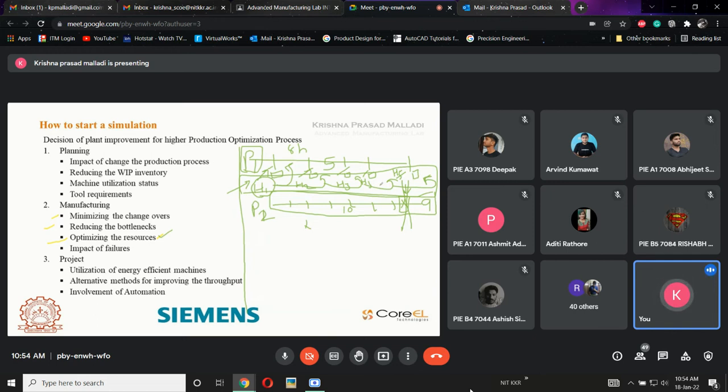He stays for 5 minutes here, after that he will enter 5 minutes here, after that 5 minutes here, 5 minutes, 5 minutes. Regularly he is doing the same task. This is optimizing resources only. Why? Because previously I was using 5 humans for the same application. Instead of 5, I am using only one human for this application. This I call an optimization of resources.